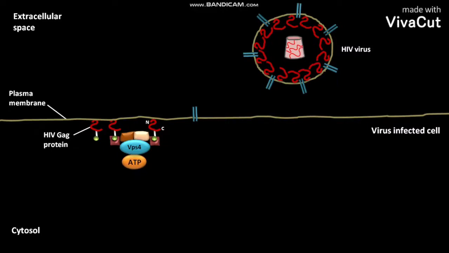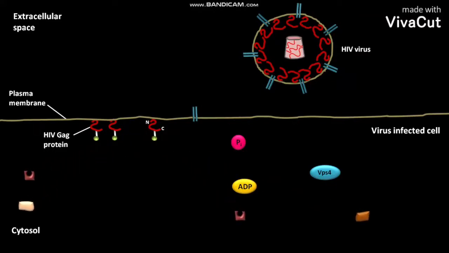In the presence of VPS4, the ATP is converted into ADP and Pi. The ADP and Pi are then released to the cytosol. The VPS4 then also dissociates from the assembled ESCRT proteins. The ESCRT proteins are then disassembled and made available for the membrane fusion and pinching off of another completed HIV virus particle.